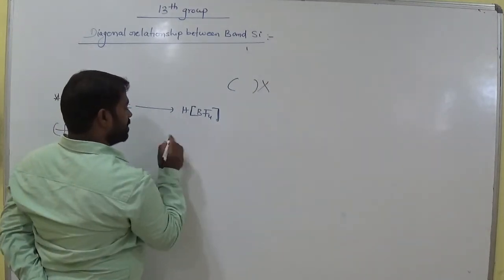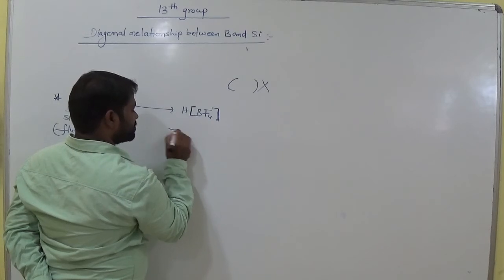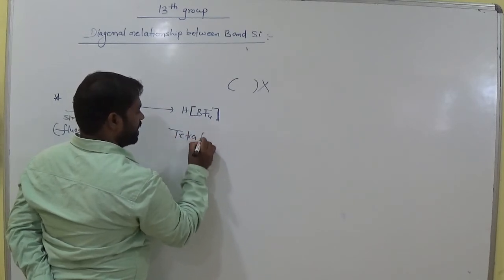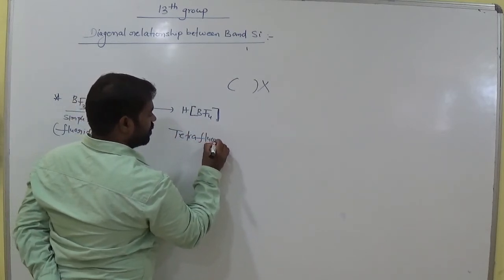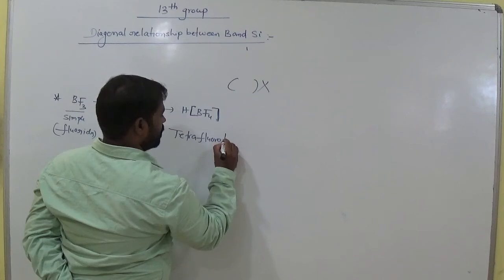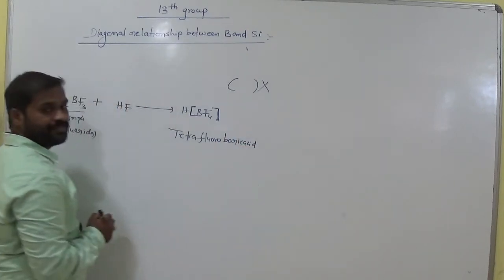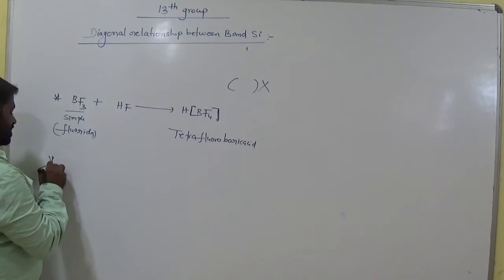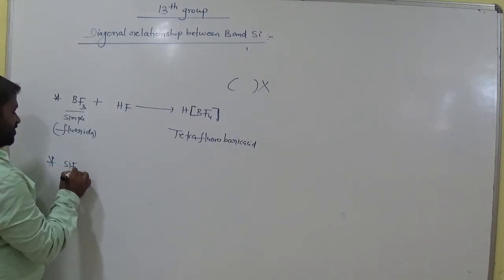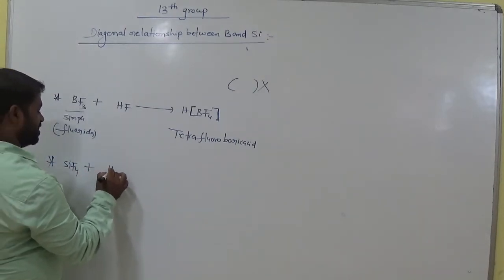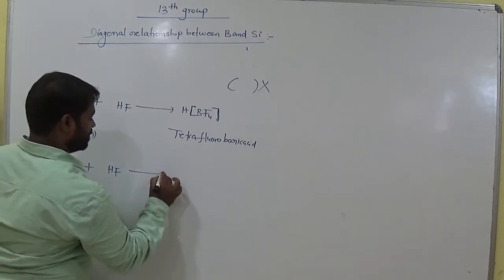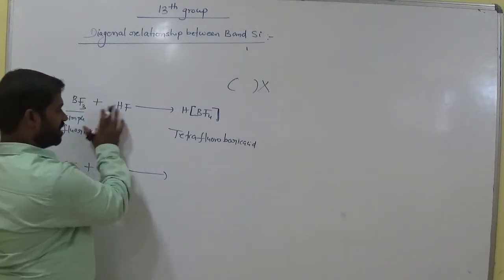Okay. So the name of this compound is tetrafluoroboric acid. And the next one is silicon tetrafluoride interacting with hydrogen fluoride. These are simple fluorides, both are.